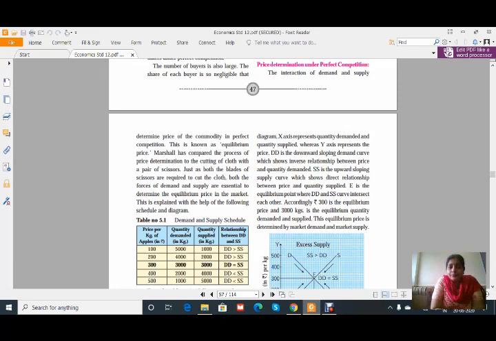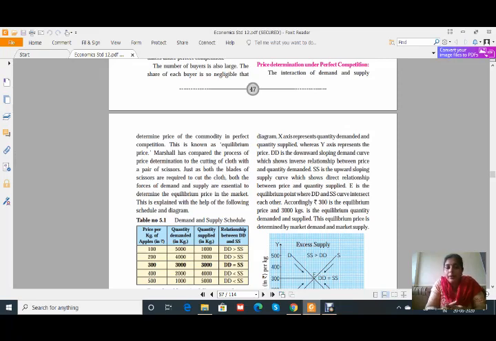Okay, let us start. Price determination under perfect competition. The interaction of demand and supply determines the price of a commodity in perfect competition. This is known as the equilibrium price. Marshall has compared the process of price determination to the cutting of cloth with a pair of scissors, just like the scissors. See how Marshall explained it. It is just like scissors. Scissors show the cross, that is here demand and supply.